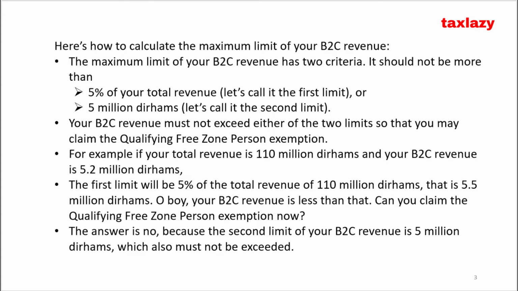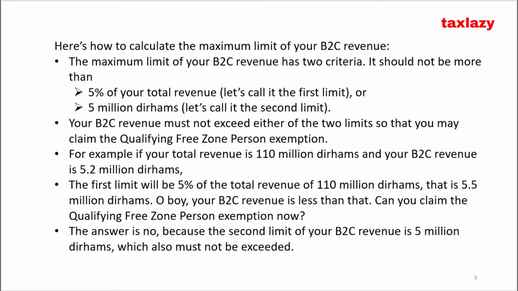Here's how to calculate the maximum limit of your B2C revenue. The maximum limit of your B2C revenue has two criteria. It should not be more than 5% of your total revenue, let's call it the first limit. Or 5 million dirhams, let's call it the second limit. Your B2C revenue must not exceed either of the two limits so that you may claim the qualifying free zone person exemption.